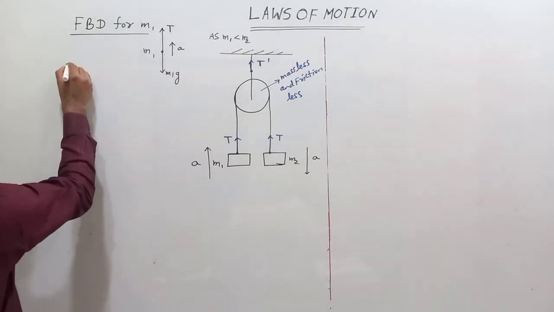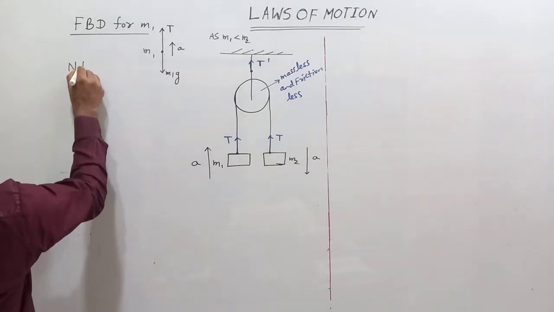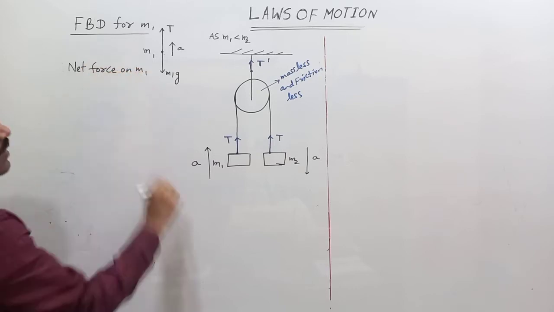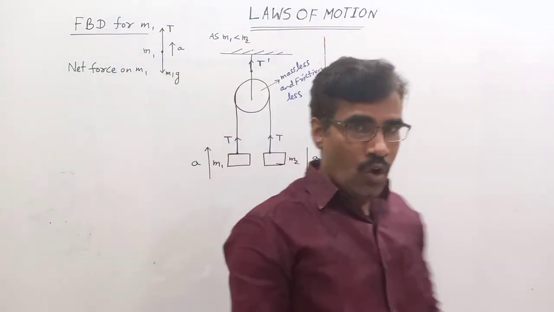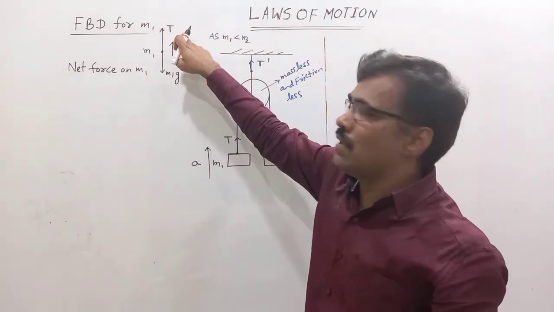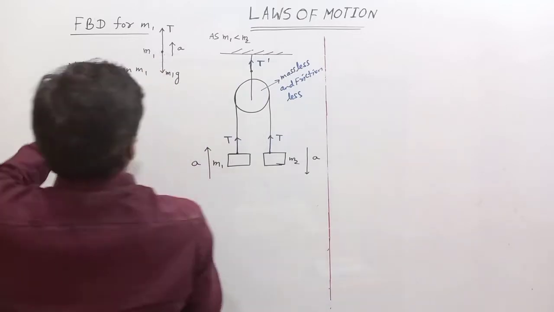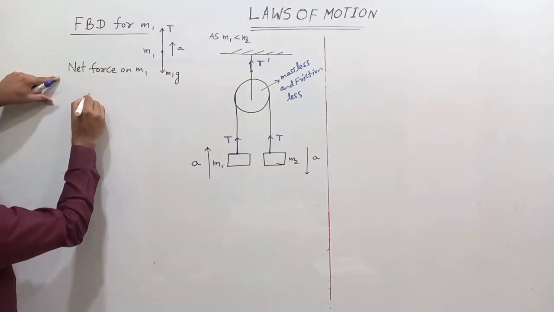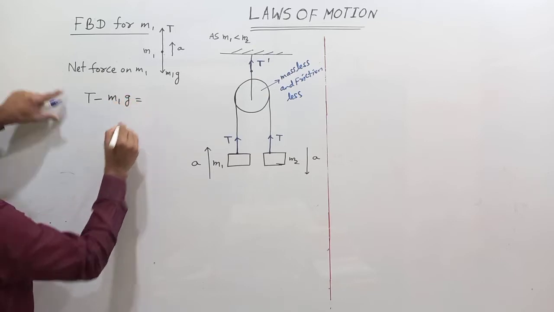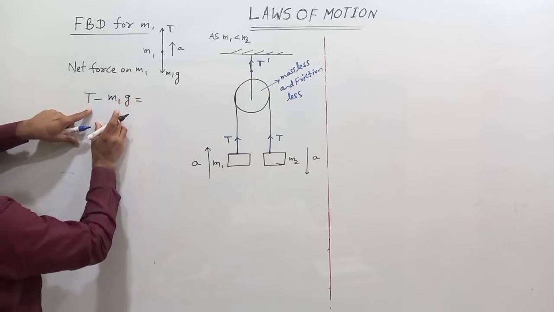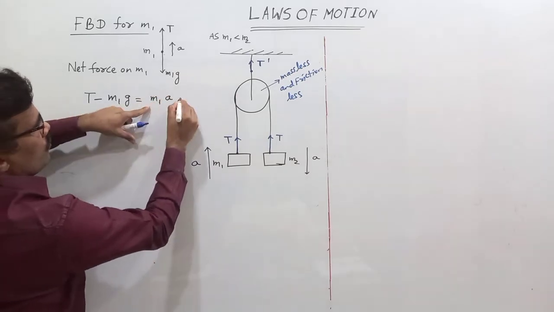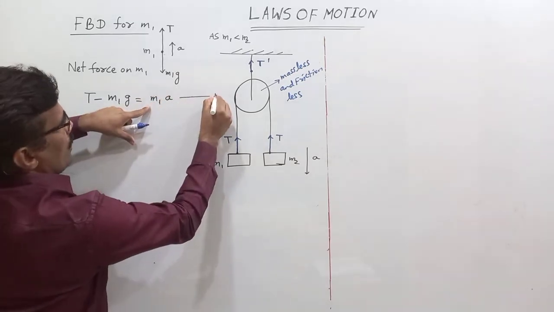Then what is the net force on M1? How many forces act on M1? One is M1G, another is T. Therefore the net force on M1 is T minus M1G. Net force equals mass times acceleration, that is M1A. So T minus M1G equals M1A. This is equation 1.